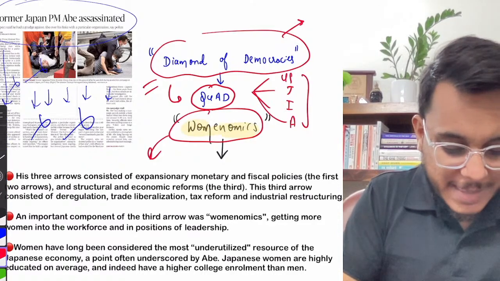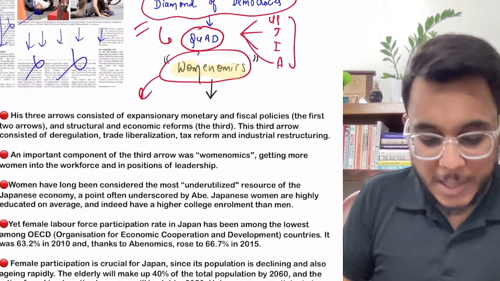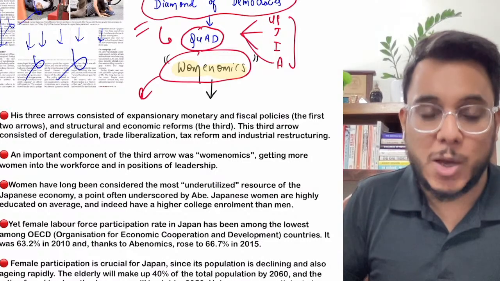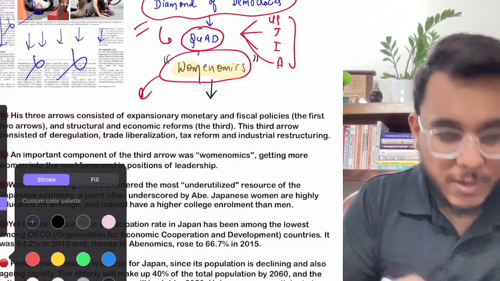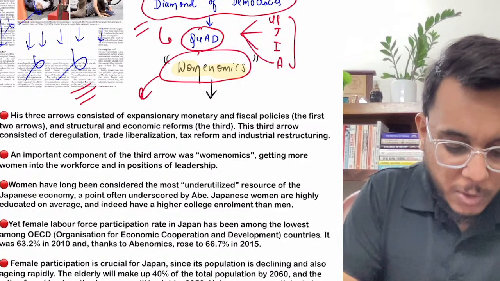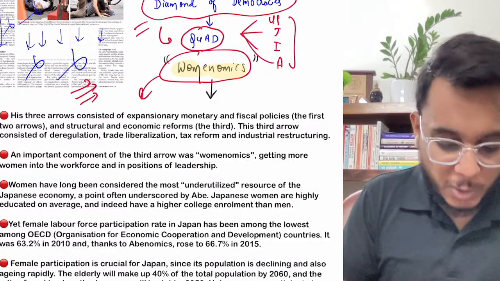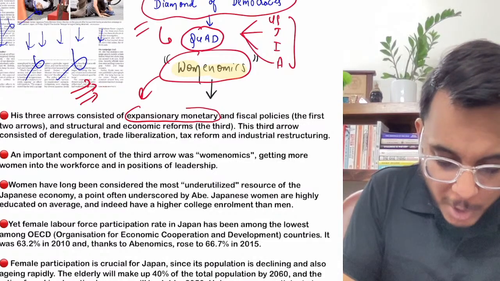Now first of all, guys, when Shinzo Abe came to power, he came out with his particular policy of Abenomics. Now what is Abenomics? Abenomics is a distinct set of economic policies that were unleashed by Shinzo Abe. In this Abenomics, he talked about the 3 arrows of reform. Now these 3 arrows of reforms consisted, number 1, the expansionary monetary policy.